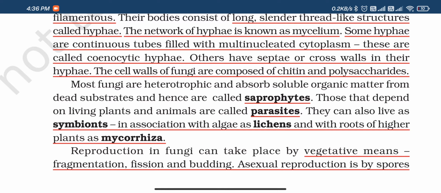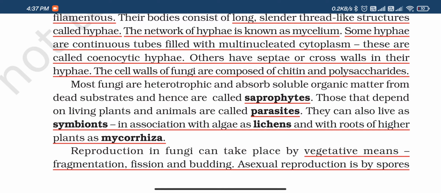Then reproduction in fungi can take place by vegetative means, asexual, and by sexual also. Vegetative is by fragmentation, fission, or budding. Fragmentation means like, one hypha is cut into many pieces, and then each piece develops into a new organism.